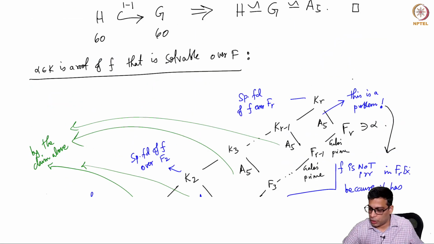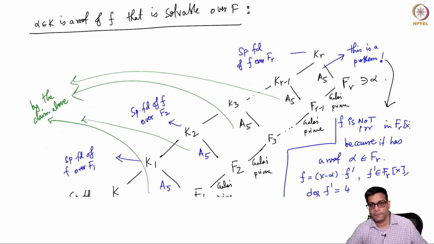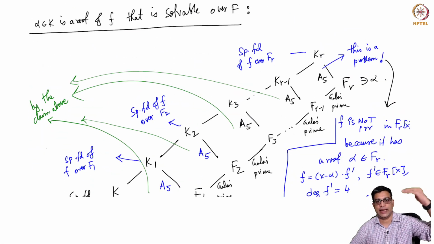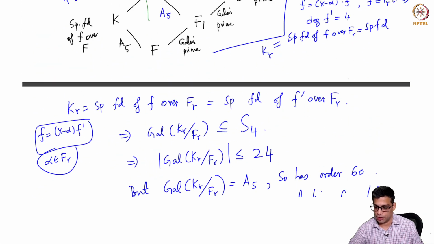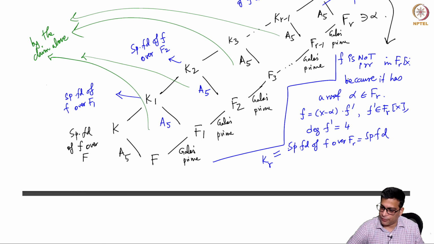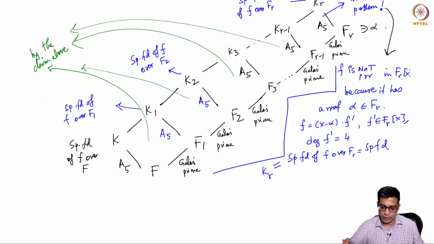Because f already has a root, you don't need a degree 60 extension to get all the other roots. In fact, you need at most a degree 24 extension. So if this is A5, this is A5, this is A5, this will be A5. So there is no tower like this.